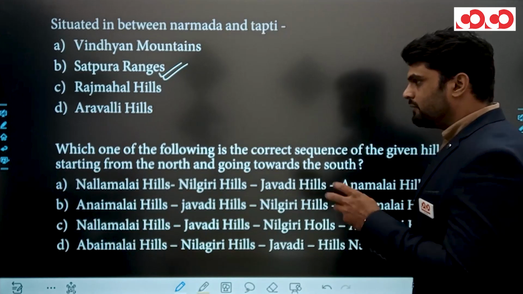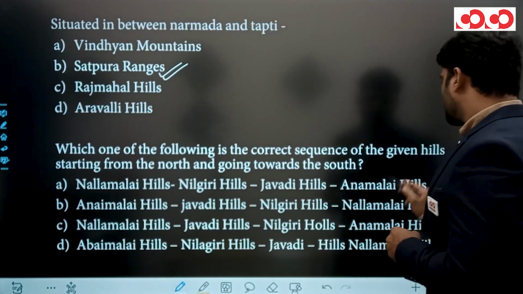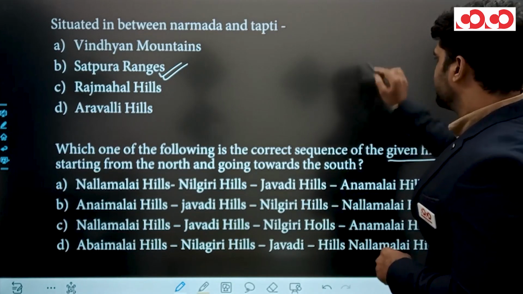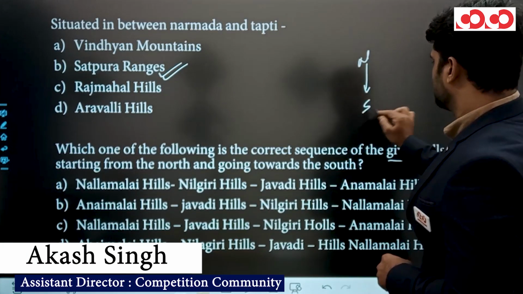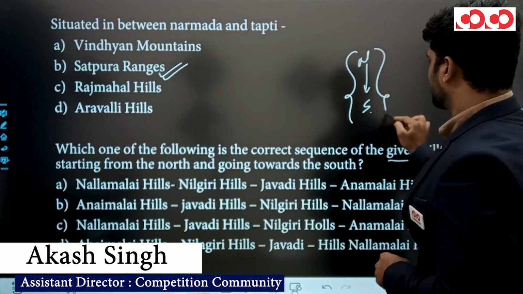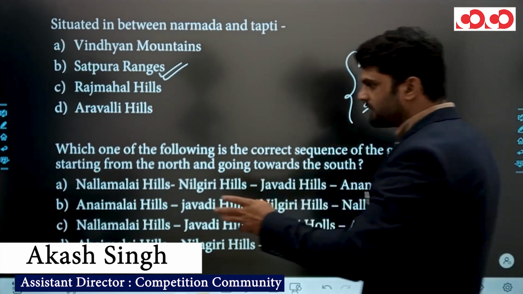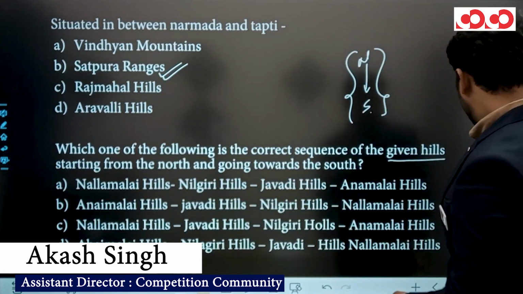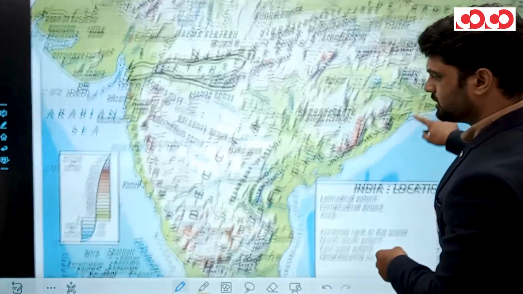Next question, which of the following is the correct sequence of the given hills starting from the north and going towards the south? Clear? The hills given in the options are Nallamalla Hills, Nilgiri Hills, Javadi Hills, Annamalai Hills. Let's move to that image.